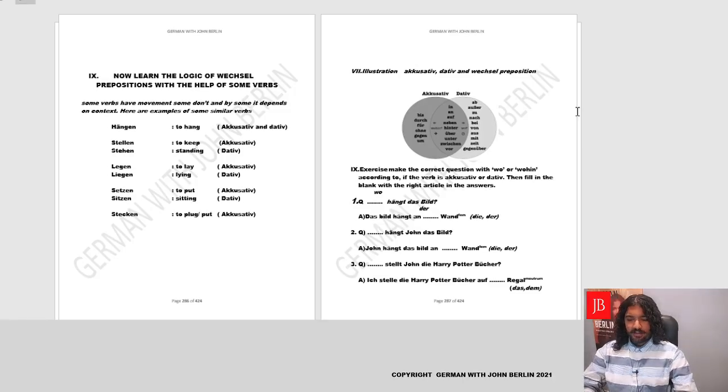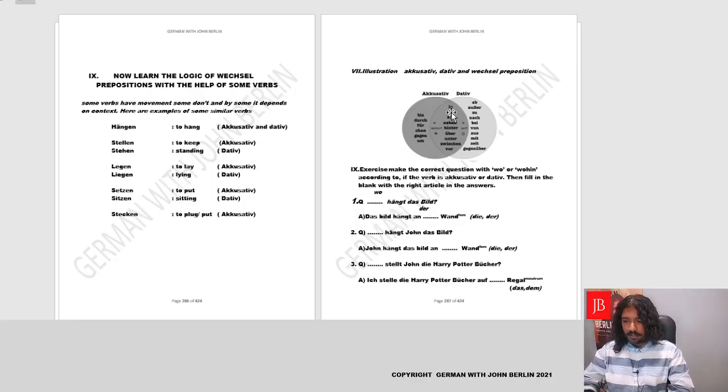All right, welcome back to yet another lesson of prepositions. Now, earlier we had understood that prepositions are of three types. Either they could be fundamentally accusative or they could be dative, and then we have prepositions which can be both accusative or dative. Can you tell me how? Yes, by answering the question wo or wohin.